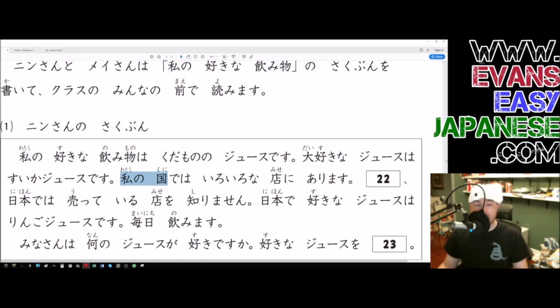So it's the country being modified by me. Probably means my country. See how that works? So the kuni that's being described by me in some way. So it's the my country.